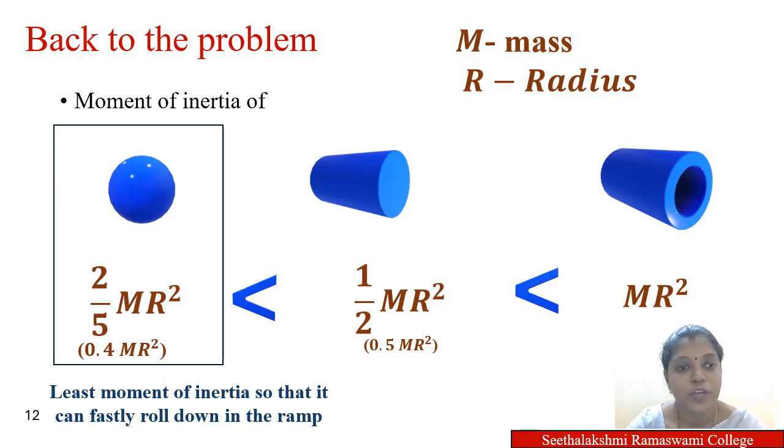That is, in the story, we find the sphere comes first, the cylinder comes second, and the hollow cylinder comes third. Now, this is the reason. Here you can find the sphere has moment of inertia 0.4 m r square, the cylinder has 0.5 m r square, and the hollow cylinder has m r square. So, which is the least one? The moment of inertia of the sphere is the least one. That is why the sphere comes first on the ramp, the cylinder comes second, and as the hollow cylinder has higher moment of inertia, it comes last.